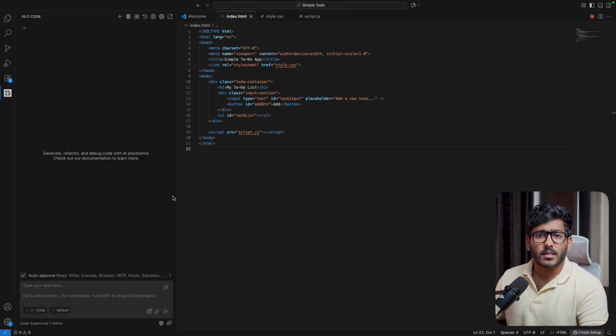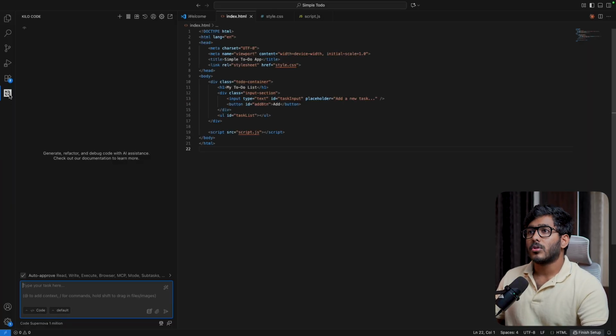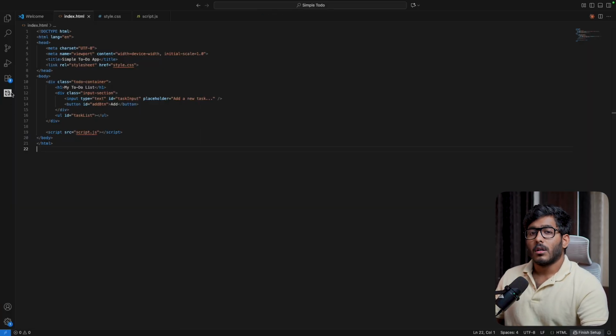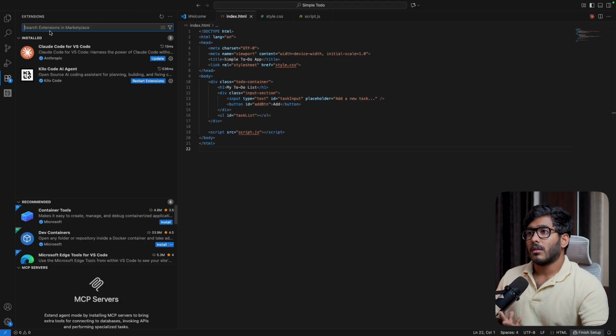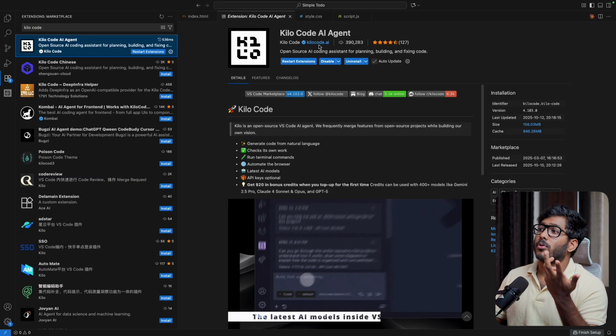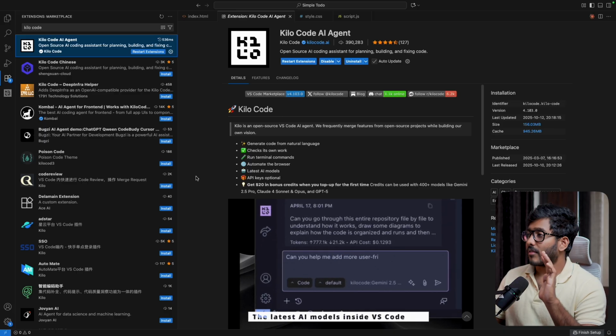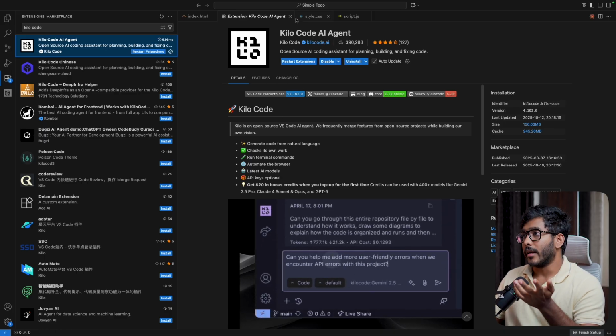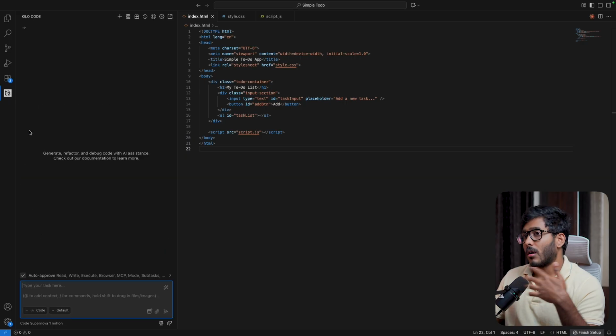So there are other extensions as well, like Cline and Roo Code, and Kilo Code is something similar to that, where you just have to install this Kilo Code extension from the extensions tab. This one, you just have to install, and you can right away vibe code in your IDE. So let me show you how to create something in here.